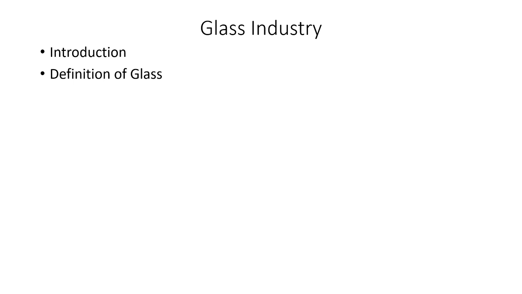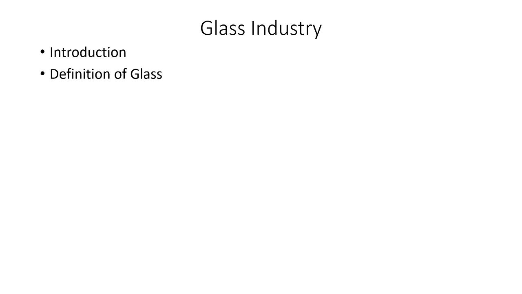First, the general definition: glass can be defined as an amorphous, hard, brittle mixture of alkali metal silicates, for example sodium and potassium, with alkaline earth or heavy metal silicates like calcium or lead, which is produced when a liquid melt solidifies without undergoing crystallization.